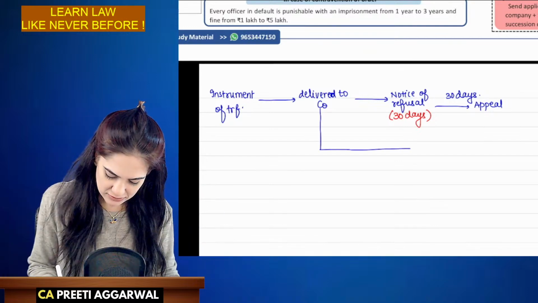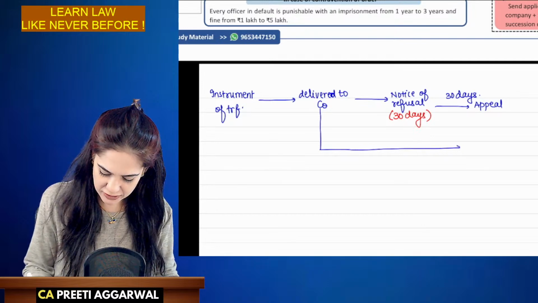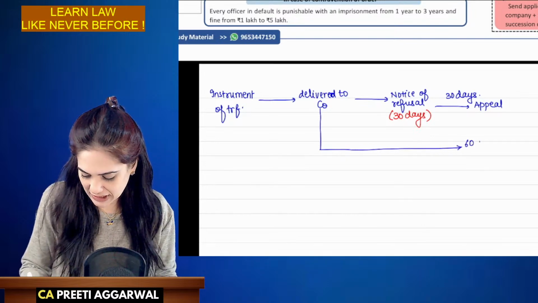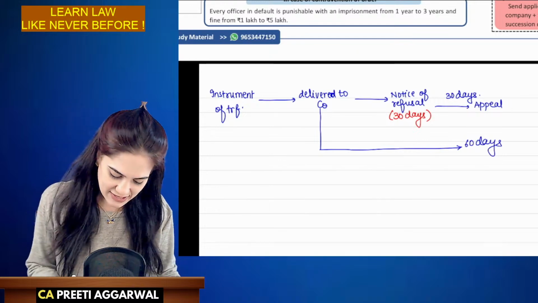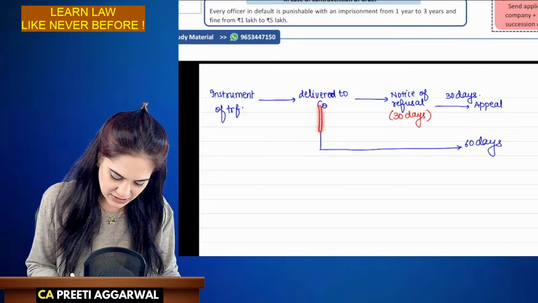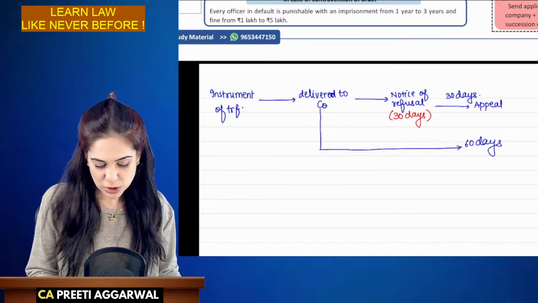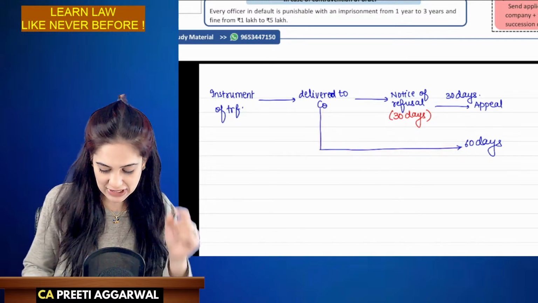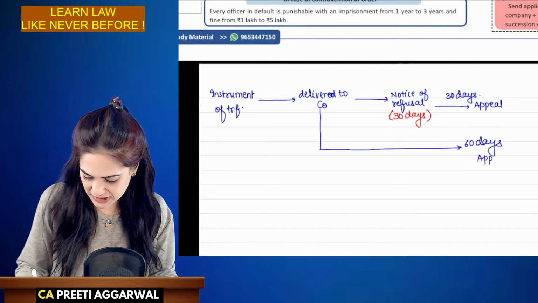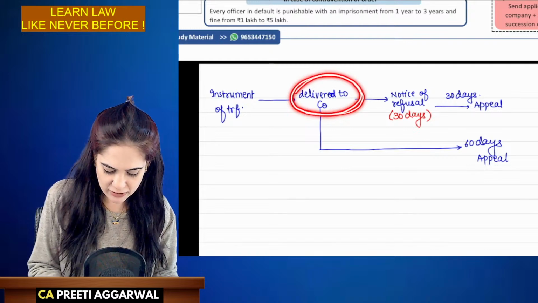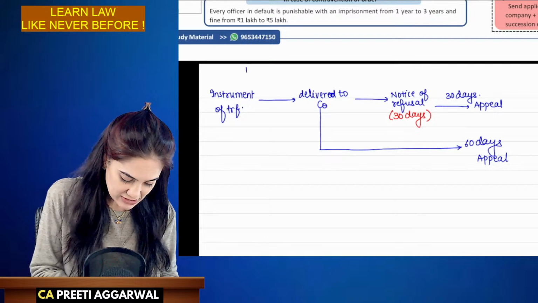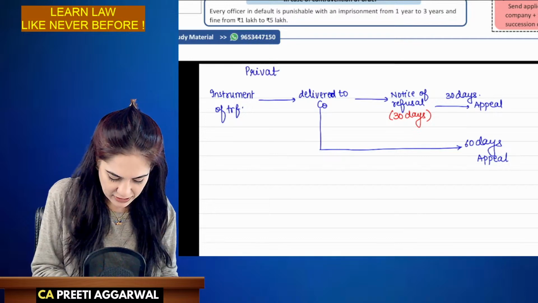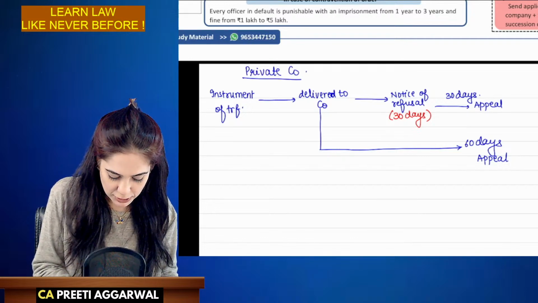Then the transferor or the transferee shall within 60 days, 60 days will be calculated from when? 60 days from the date the instrument was delivered to the company. So within 60 days, they can make an appeal. 60 days will be calculated from the date the instrument was delivered to the company, the instrument of transfer. This is in case of a private company. What about public company?